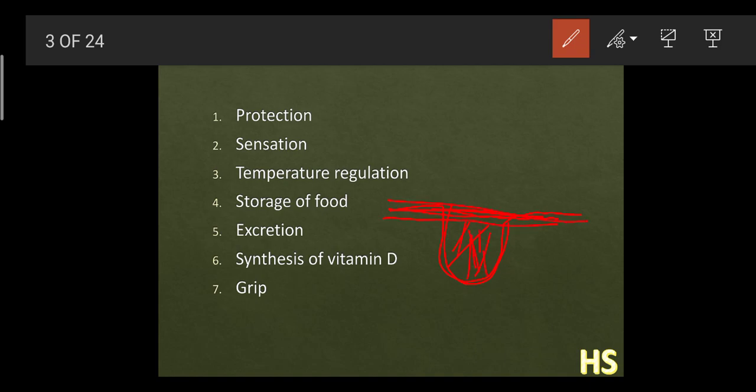As this surface becomes flat, you won't be able to hold the key, so it is very difficult to open that lock. But in a normal condition, when oil is not there on your hand, because of this depression we can easily hold that key and open the lock. So it is because of this grip.